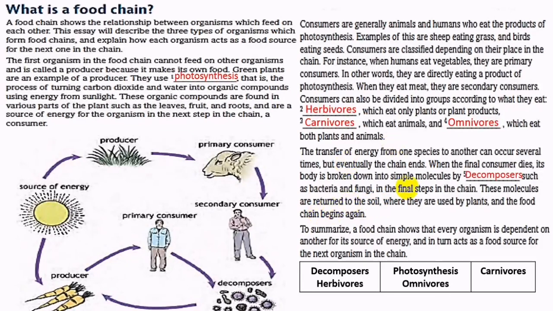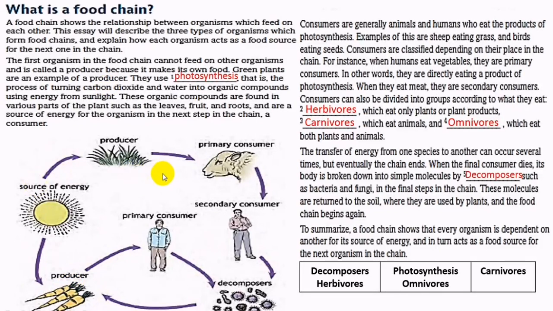Decomposers like bacteria or fungi, in addition to some of the vertebrates, are used as decomposers for hydrolysis of the body, for instance, a human body, to break down this human body to simple molecules. Then these simple molecules will go down to the soil, and the plants will use this as a source for growth.